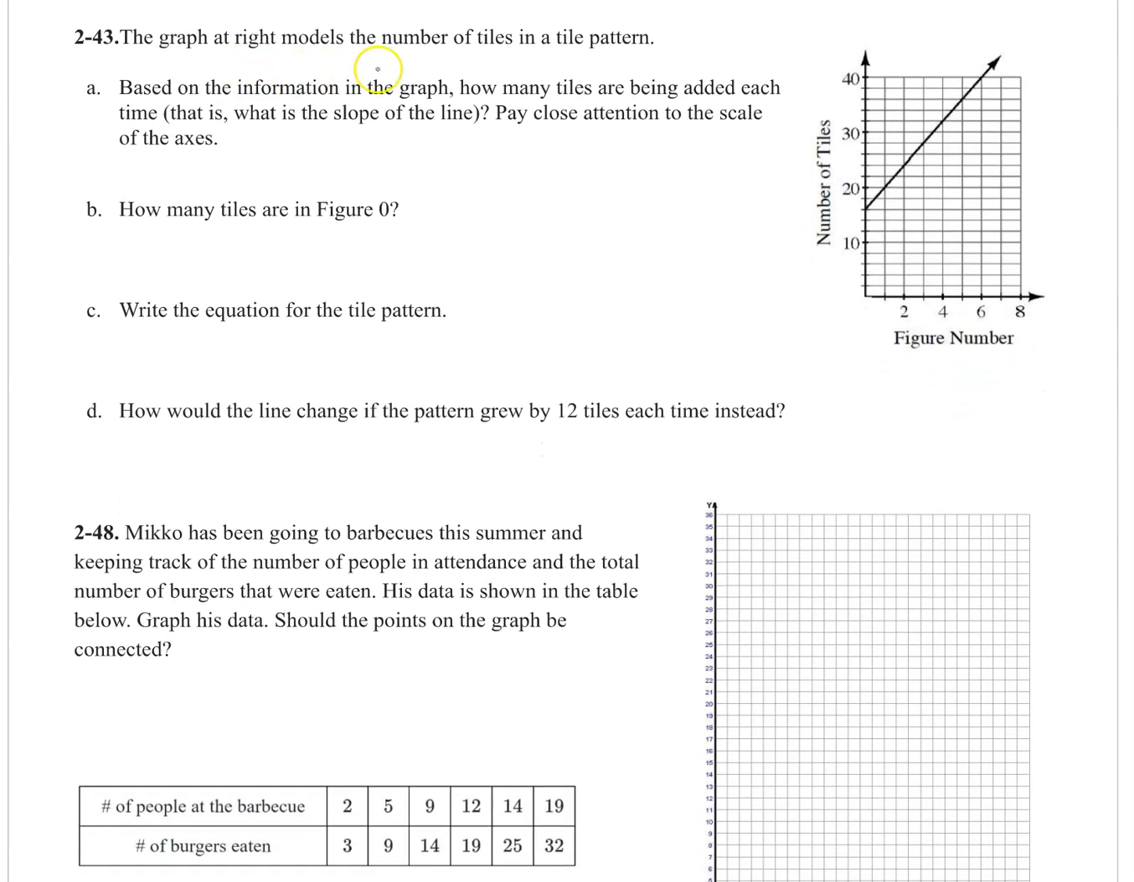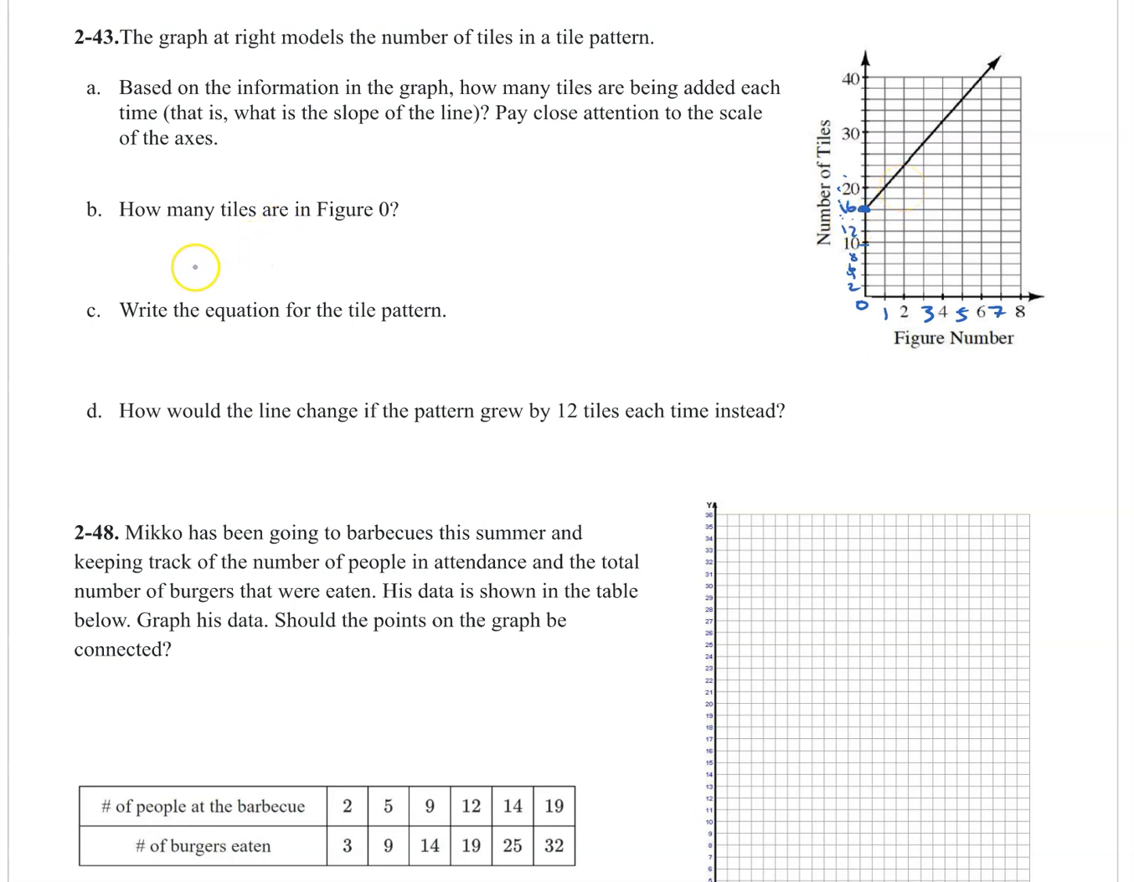2-43. The graph at the right models the number of tiles in a tile pattern. Based on the information in the graph, how many tiles are being added each time? That is, what is the slope of the line? Pay close attention to the scale. The scale are these numbers. So it goes by 1 here, but on the y-axis, check this out. This is worth 10, this is 0, so I have to count by 2. 0, 2, 4, 6, 8, 10, 12, etc. All right, so you can see that our starting value is here at 16.